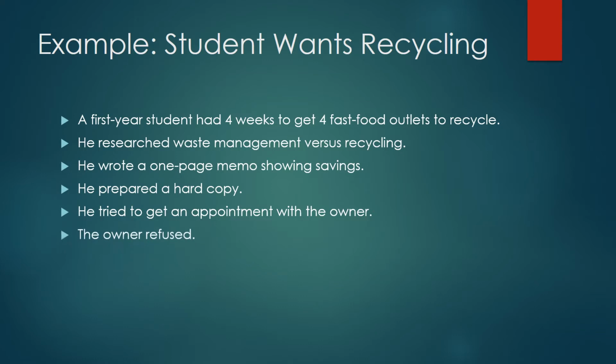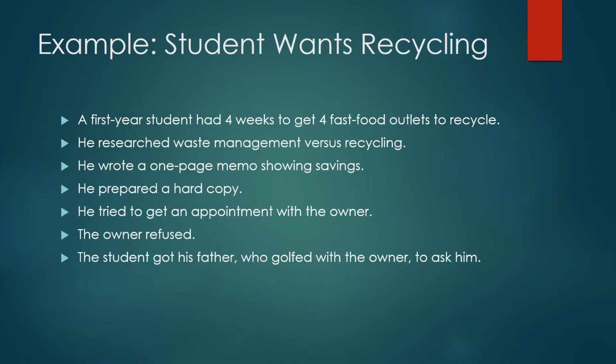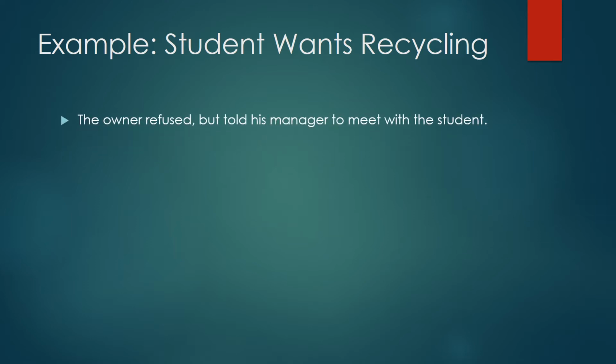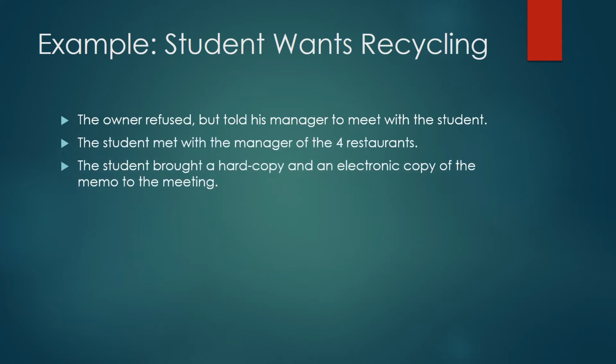The owner refused. The student got his father, who golfed with the owner, to ask him. The owner refused the father, but told his manager to meet with the student. The student met with the manager of the 4 restaurants. The student brought a hard copy and an electronic copy of the memo to the meeting. The student left his memo and his flash drive with the manager.